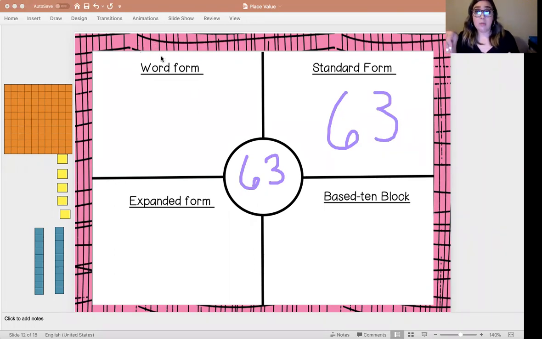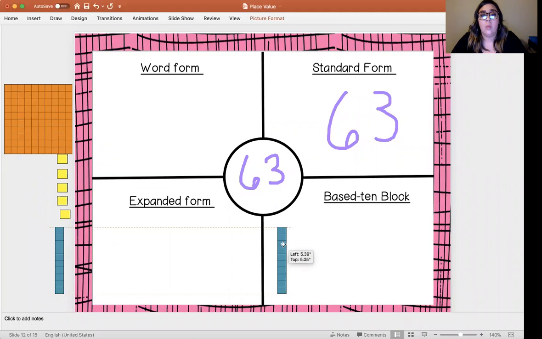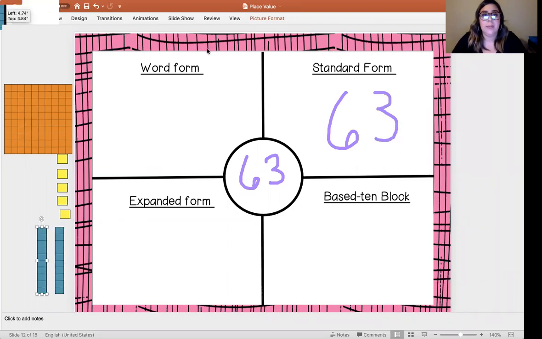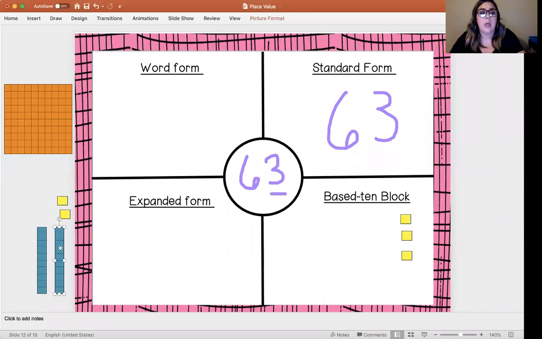Now let's move down here to base 10. I got to create that with base 10 blocks, okay? Oh, well, let's back up a little bit. Let's undo that. Let's talk about it. So I have a 3 in my ones place. That tells me that I have 3 units. So I'm going to drag 1, 2, 3. Okay, so I have 3 ones, 3 units. Excellent.